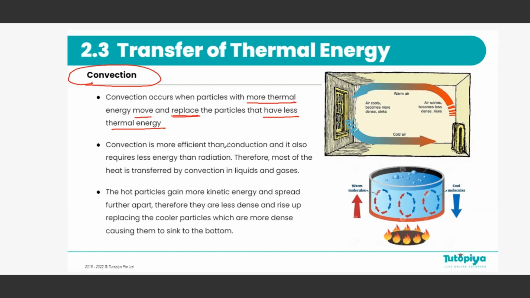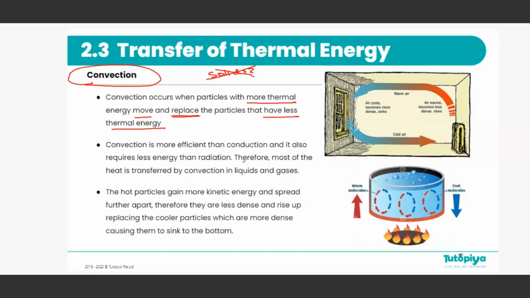If particles have to move, then can convection happen in solids? No, they can't, because in solids, particles cannot move, they can only vibrate. So for convection to occur, it has to be a liquid or gas, where particles can freely move around.